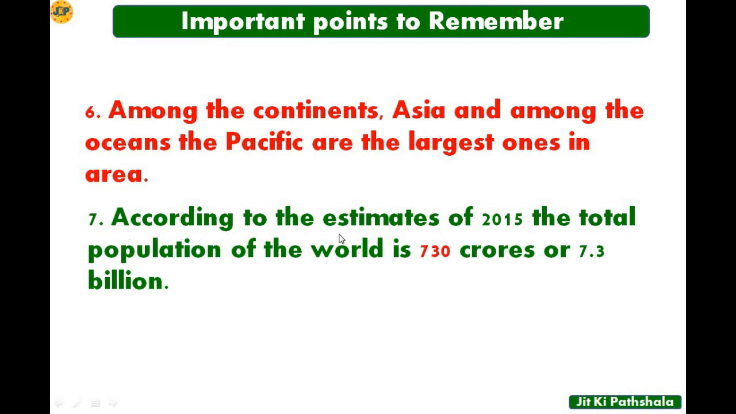According to the estimates of 2015, the total population of the world is 730 crores or 7.3 billion. This is only estimates, it's not the exact data. But according to the report of 2015, the total population of the world is 730 crores or you can also say 7.3 billion.